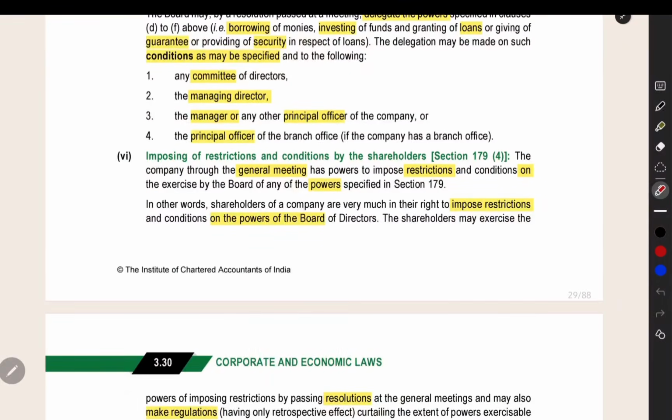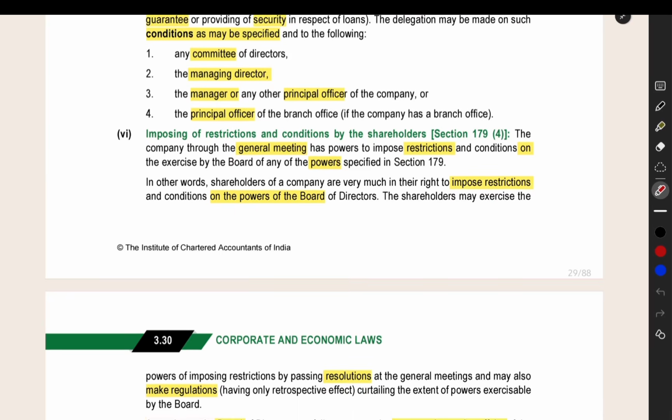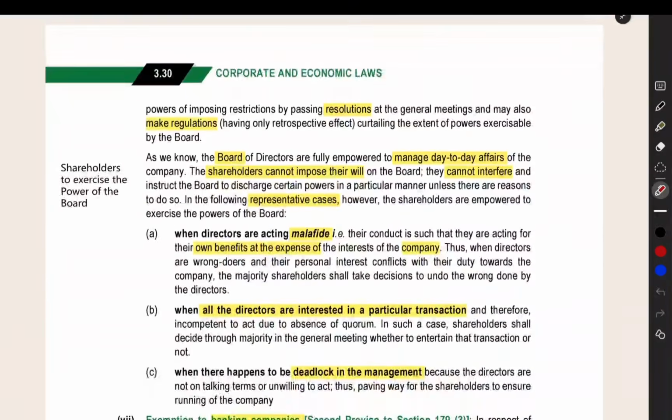Next, the shareholders in the general meeting can impose some restriction on the power of the board. The shareholders may tell some condition: this power you can exercise only after getting the approval of shareholders. Like that, they can give some restrictions. That power is there with the shareholders.